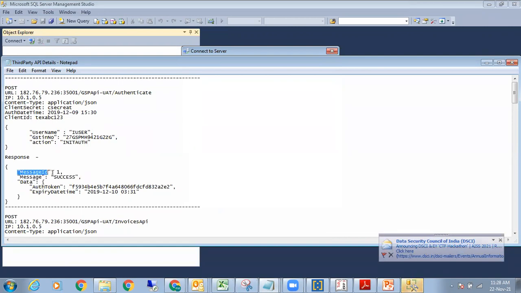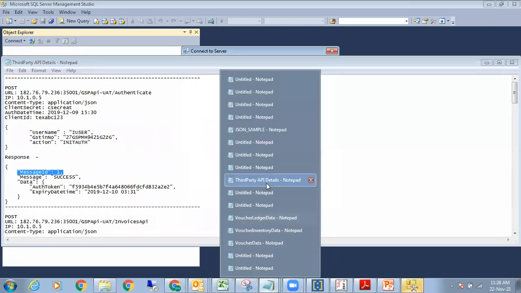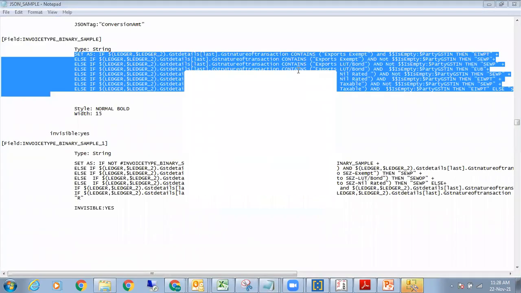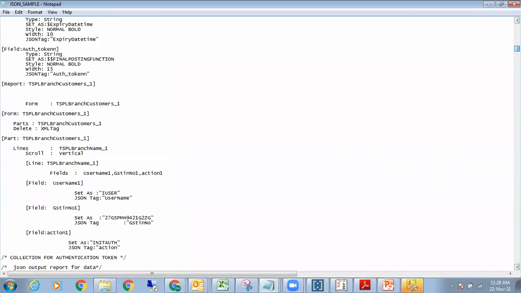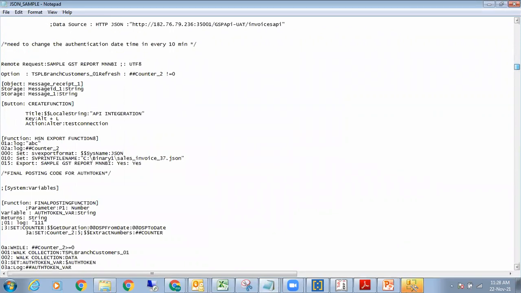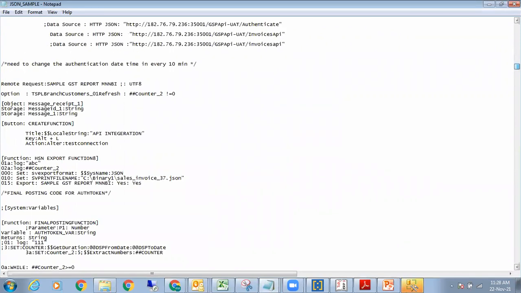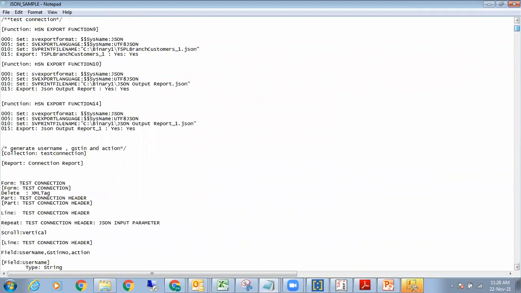Just go to your code where you define the message ID and message name as a string inside the object. You want me to go to the TSPL branch 01 customer, right? You have the object storage there, message ID and message.